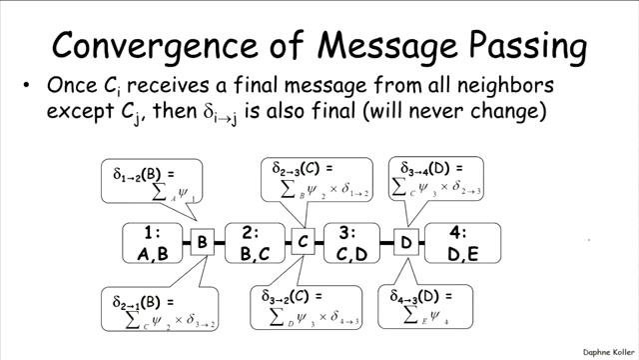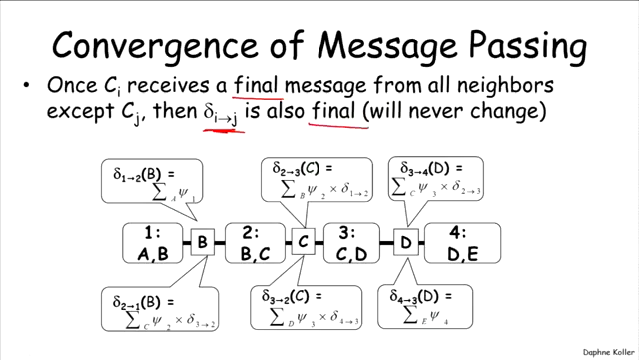And so more generally, as we said, once Ci receives a final message from all of its neighbors except for Cj, if it waits to send the message to j until it receives a message from everybody else, then that message, delta ij, is also final. So if these are final, this is also final.